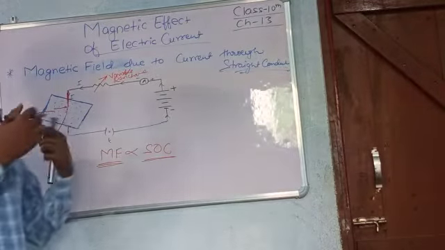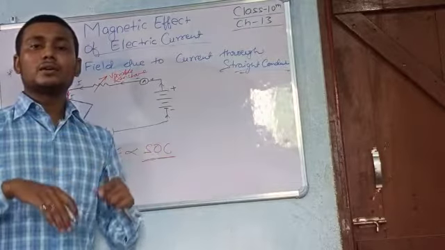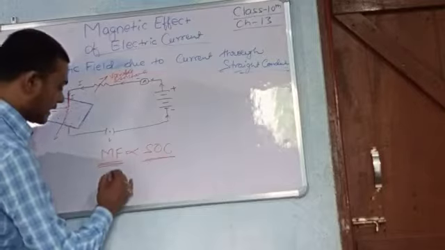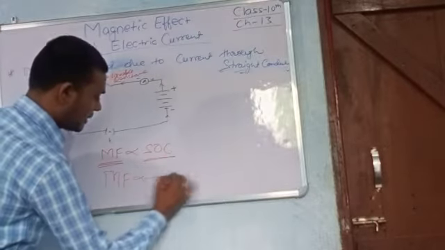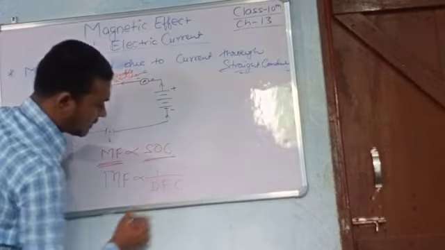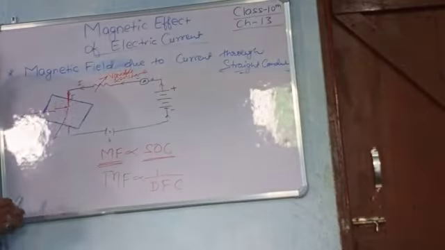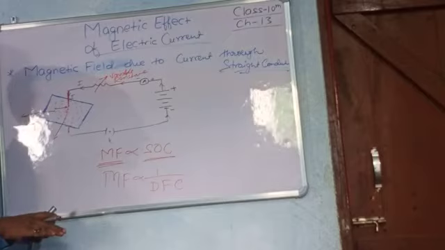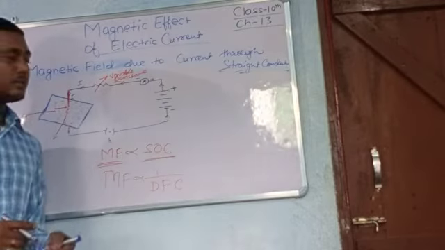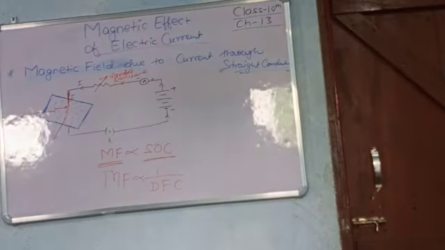The distance reduces the strength of the magnetic field. So we can say that the magnetic field is inversely proportional to distance from the conductor. The magnetic field reduces when the distance from the conductor increases. This is all about the magnetic field due to current through a straight conductor.